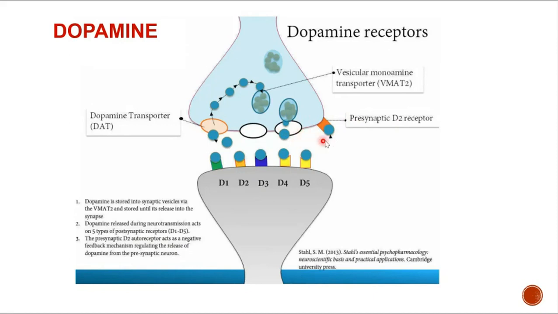Now, how many of you know what this negative feedback mechanism is? How will you explain it? If the release of dopamine inhibits its own release. Yes. So something which is going to inhibit its own function, its own release, is what we call a negative feedback mechanism. Something which is going to increase the release is what we call a positive feedback mechanism.